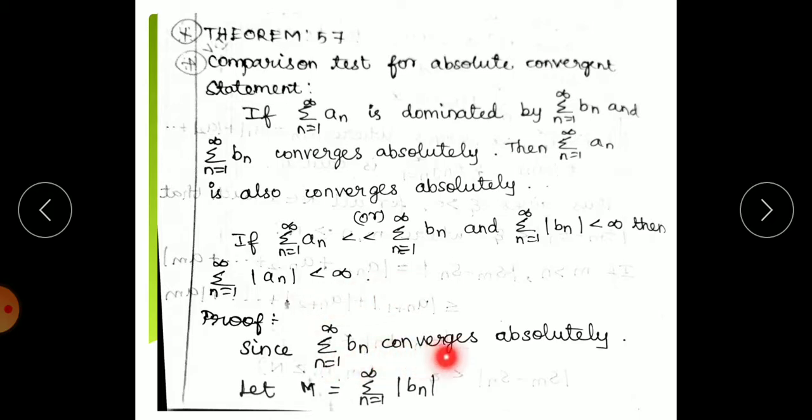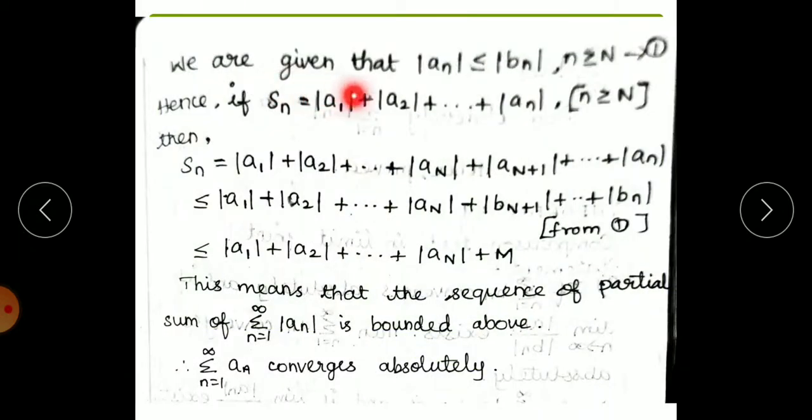Since summation bn converges absolutely, let M equal summation modulus of bn. We are given that modulus of an is less than or equal to modulus of bn.